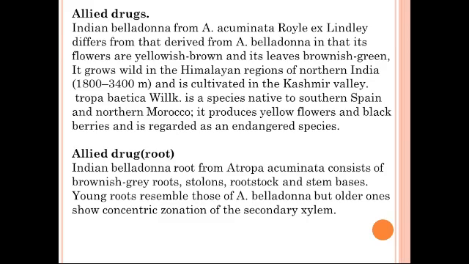After that, the allied drug for belladonna root from Atropa acuminata consists of brownish grey root. Root color is brownish grey. Stolons, rootstock and stem bases. Young roots resemble those of Atropa belladonna, but older ones show concentric zonation of secondary xylem. Older roots show a concentric zonation differentiation in the secondary xylem.